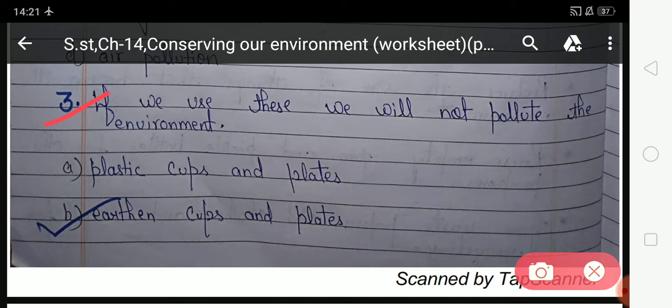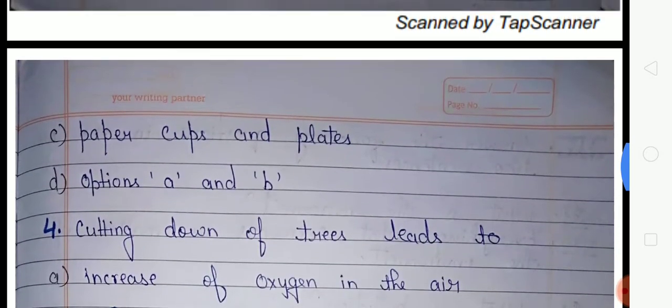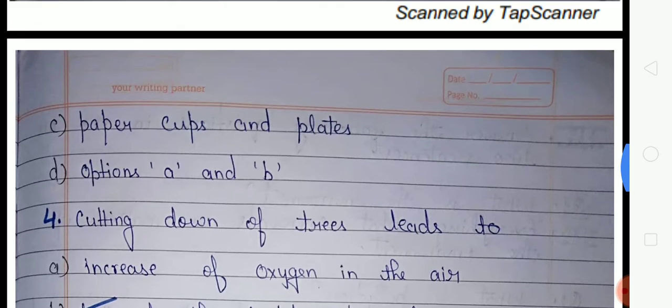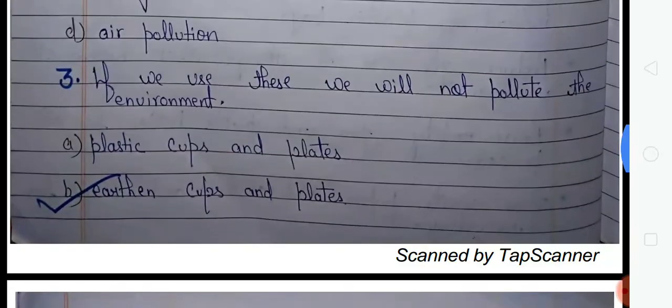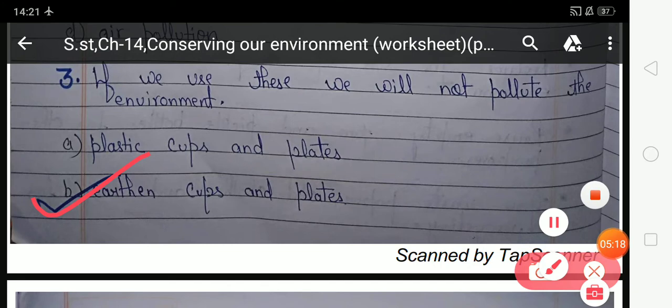Your option A, plastic cups and plates. Your option B, earthen cups and plates. Your option C, paper cups and plates. Your option D, option A and B. So student, when we use earthen cups and plates, that will not pollute the environment. So your option B is correct and you have to tick the option B. And here option B is already ticked.